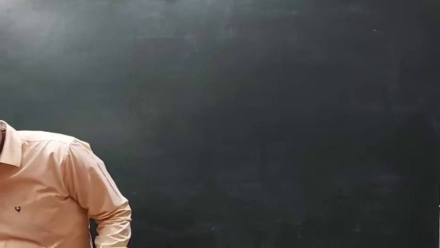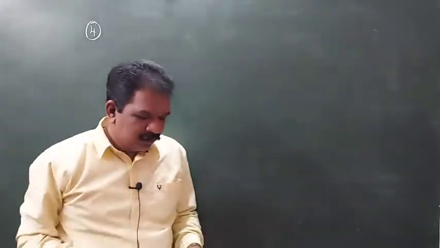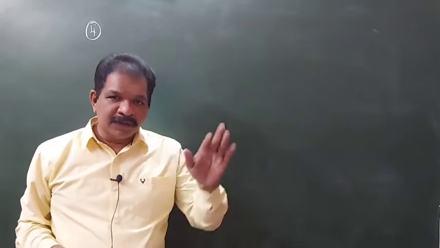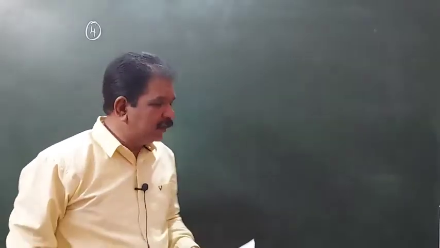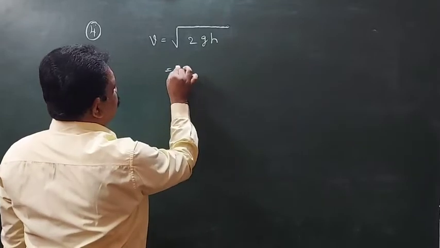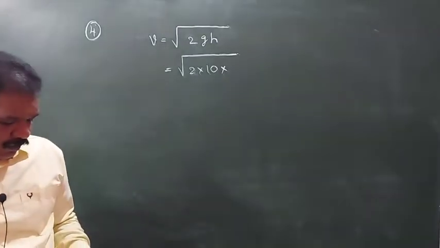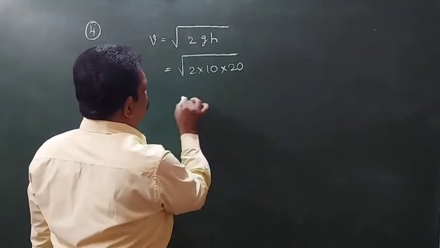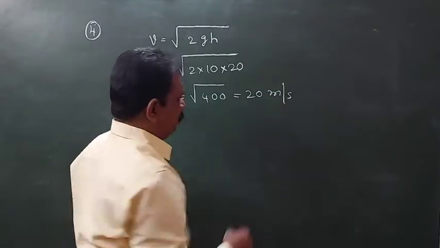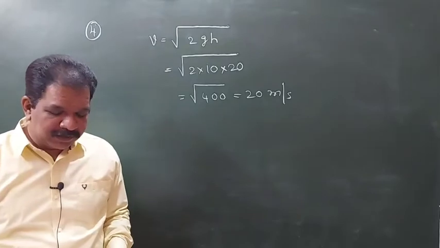What are they asking in the fourth question? A boy standing at the top of a tower of 20 meter drops a stone. When it is hitting the ground, what will be its velocity? v is equal to root 2gh, 2 into 10 into h, the h value will be 20. This will be 400, so this will be 20 meter per second. How much velocity it will touch means 20 meter per second.